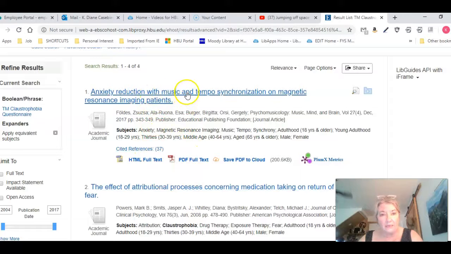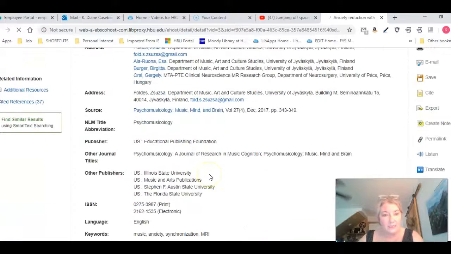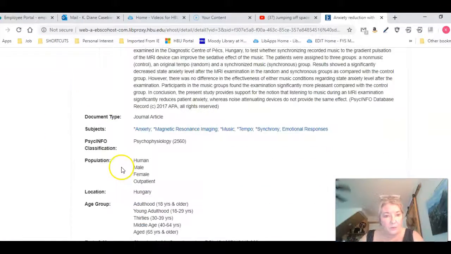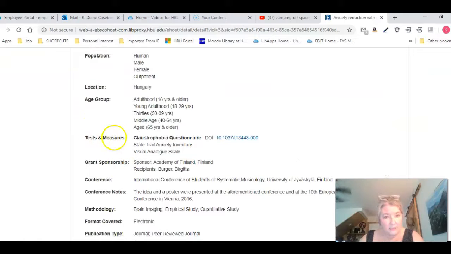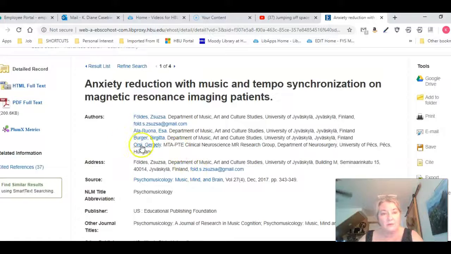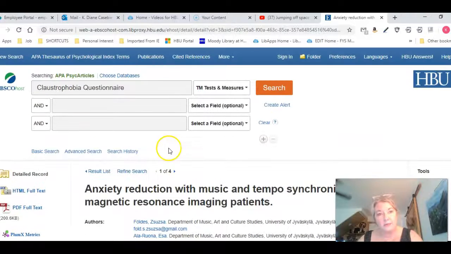If I click on the record for this article, I will see that there's a field. You see these other fields here for test and measures right here, and it's talking about the claustrophobia questionnaire, the State-Trait Anxiety Inventory, and visual analog scale. Those are the 3 that they're talking about, that they made note of in their record.